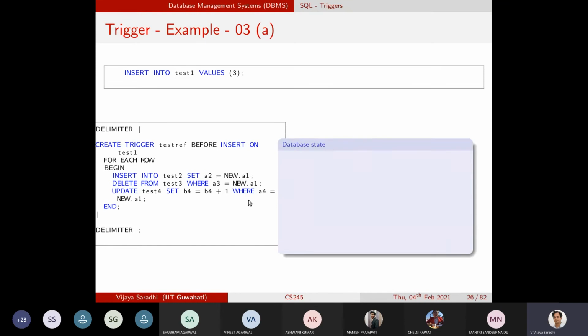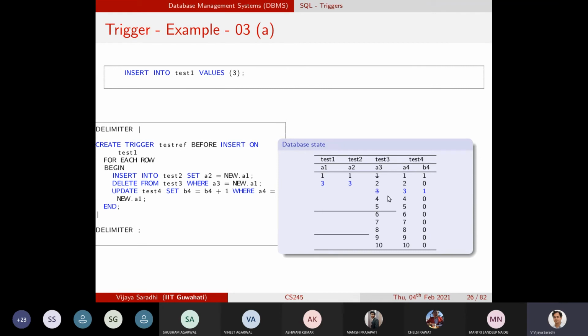Now we will see the second insert statement. We are inserting 1 record into table 1, its value is 3, and this is the trigger on table 1 itself. Before record 3 is inserted, a record is inserted into table 2, a record is deleted from table 3, and then a record is updated in table 4.